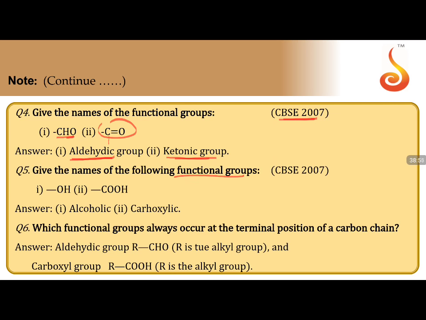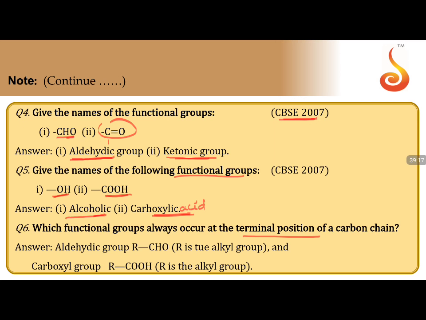Name the following functional groups. OH, what is it? Alcohol. Correct. COOH, what is it? Carboxylic acid. COOH is carboxylic acid.